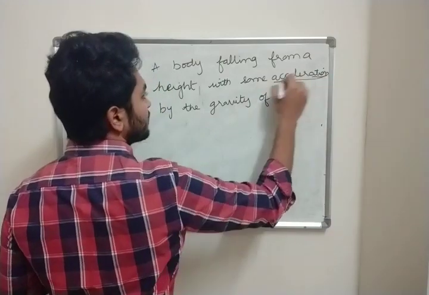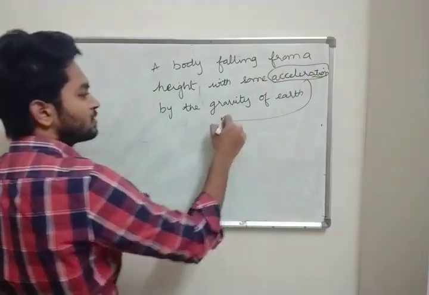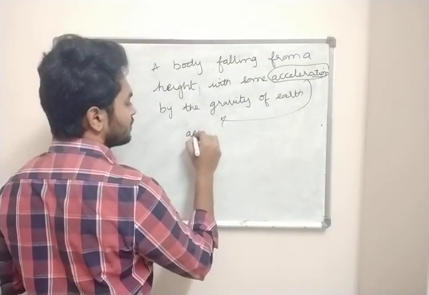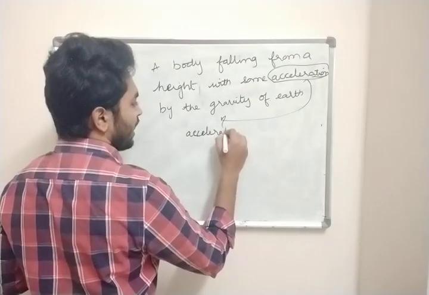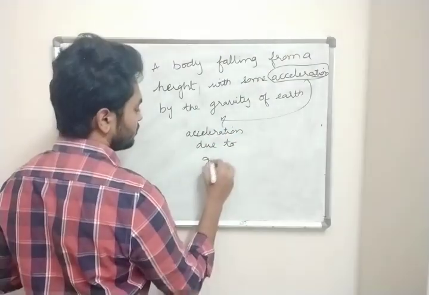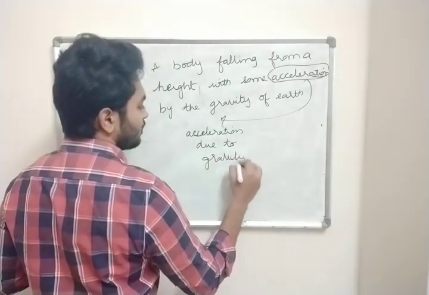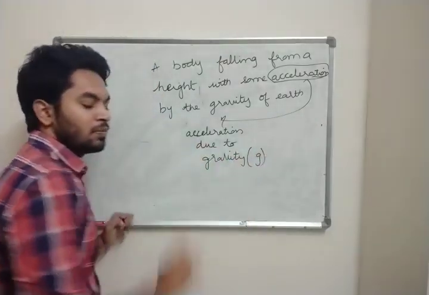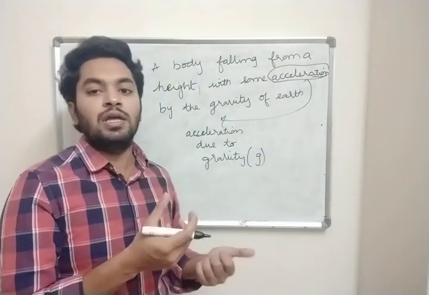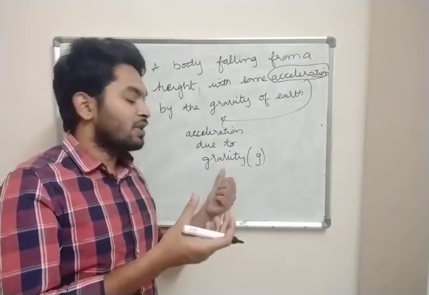By what acceleration is it falling on the ground? This acceleration is called acceleration due to gravity, which is denoted by small g. This is the acceleration with which the body is falling, the acceleration due to gravity by Earth.